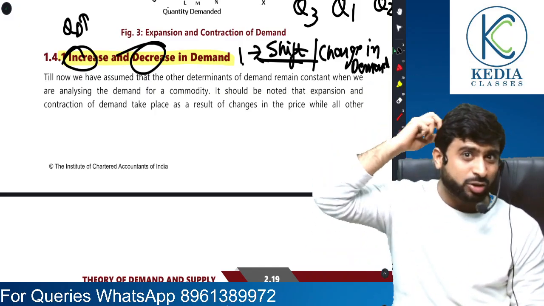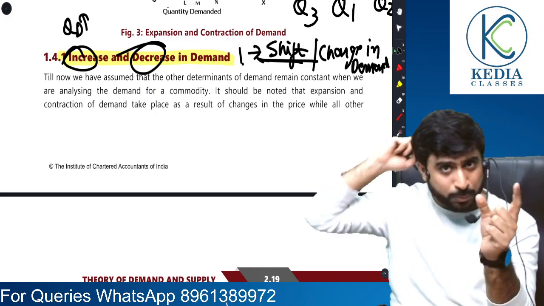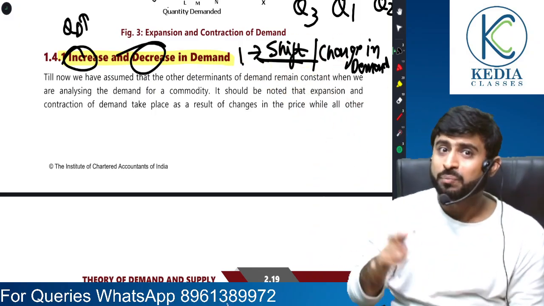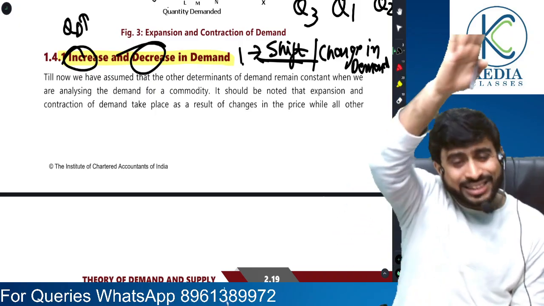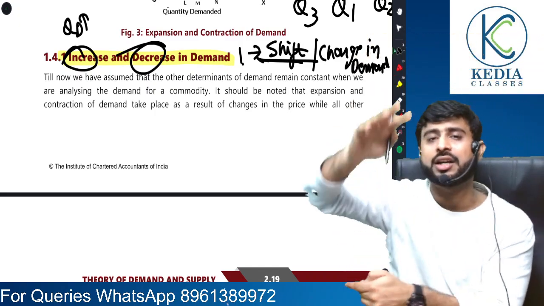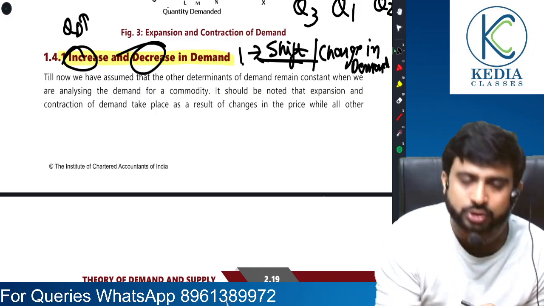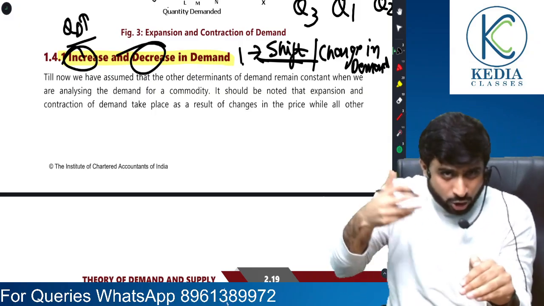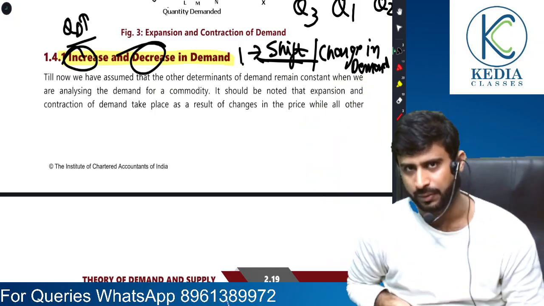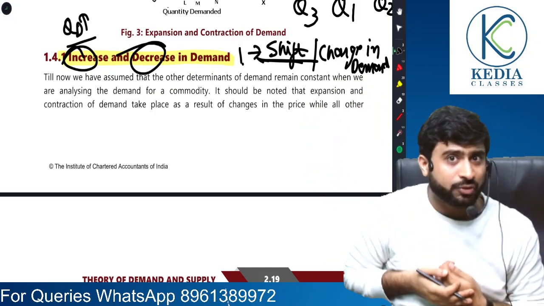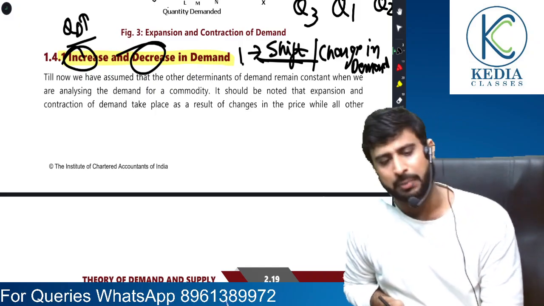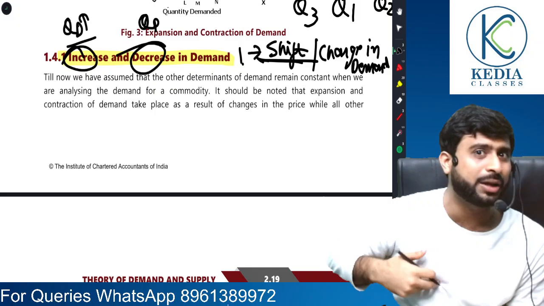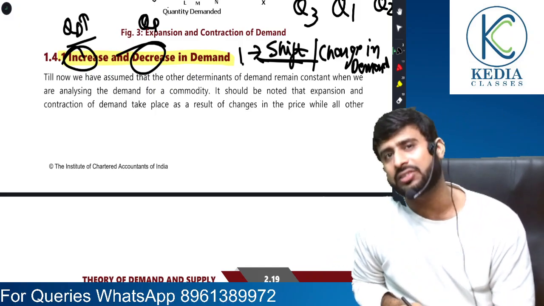So in the case of movement, we were studying the relationship between price and quantity demanded, keeping other factors constant. In case of shift, we study the relationship between other factors affecting demand and quantity demanded, price remaining constant. Understood, sir? So when there is a rise in demand but own price is constant, it is due to some other factors. Maybe income has risen, maybe tastes and preferences are in favor of the product. That is the case of increase in demand. And if there is a decrease in demand due to some other factor, own price remaining constant, that is a case of decrease in demand.